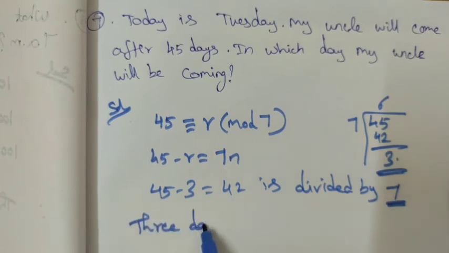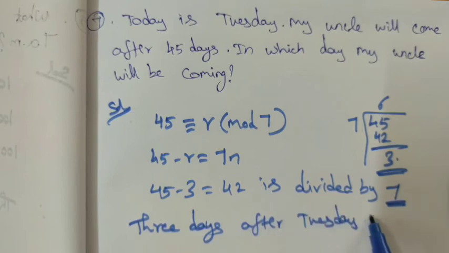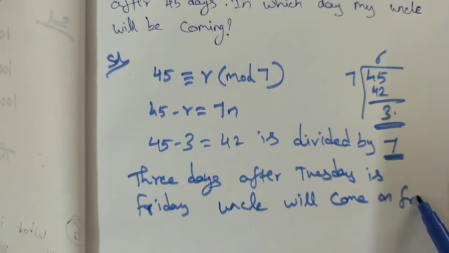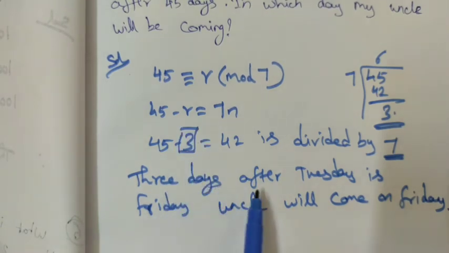So after 3 days: 3 days after Tuesday is Wednesday, Thursday and Friday, so it is Friday. So the uncle will come on Friday. Right? The remainder we found is 3. After 3 days, 3 days after Tuesday is Friday. So the uncle will come on Friday.